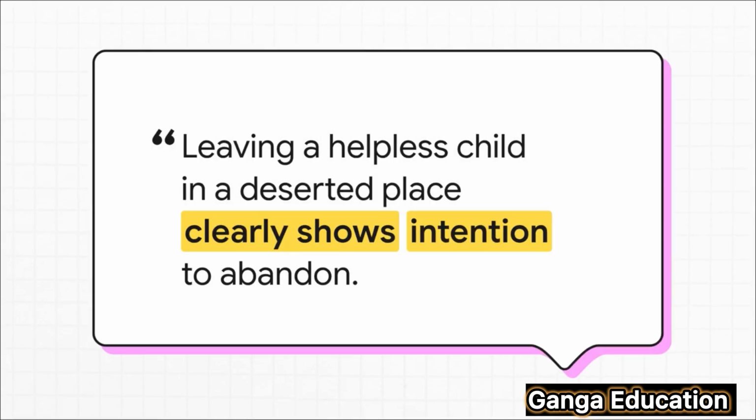This idea leads us perfectly into a foundational case, Queen Empress versus Ram Dass. And even though it's from 1885, the court's reasoning, captured in this quote, is as powerful as ever. The court recognized that a child's helplessness and the danger of the location they're left in can be powerful proof of the parent's guilty mind.